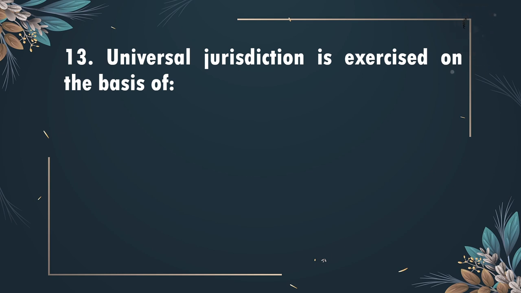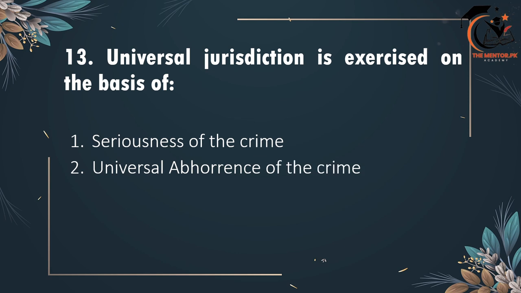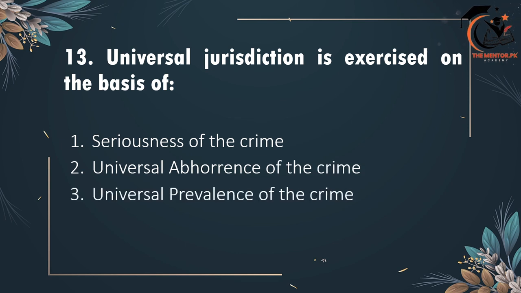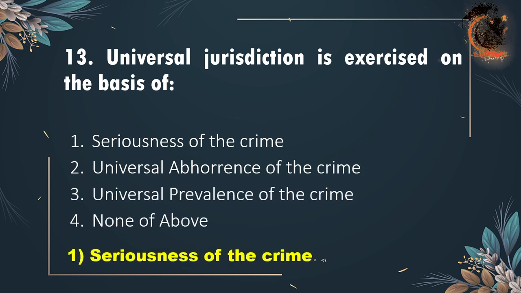13th है universal jurisdiction is exercised on the basis of seriousness of crime, universal abhorrence of the crime, universal prevalence of the crime, or none of these. Correct option है option 1, seriousness of the crime.